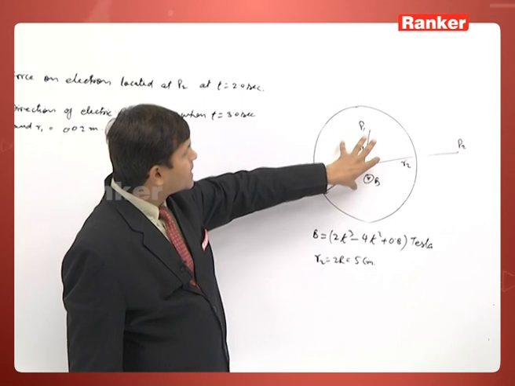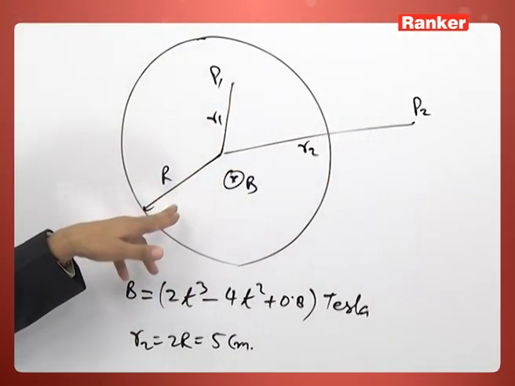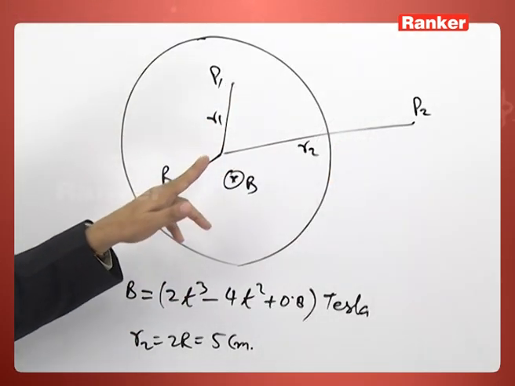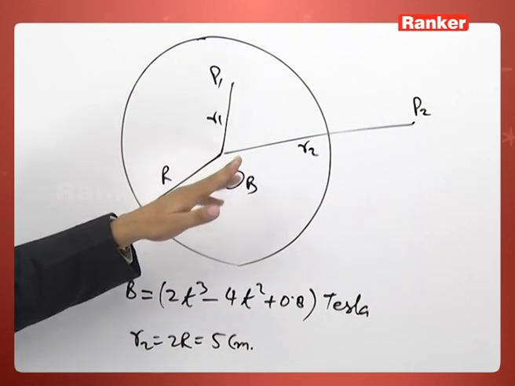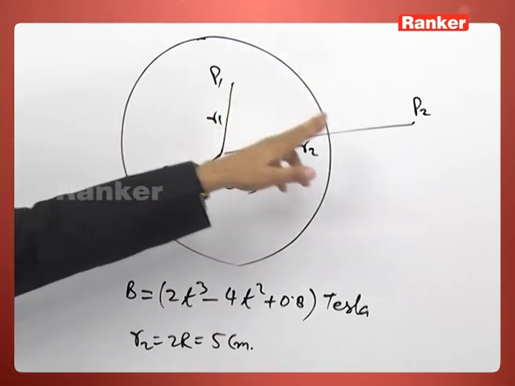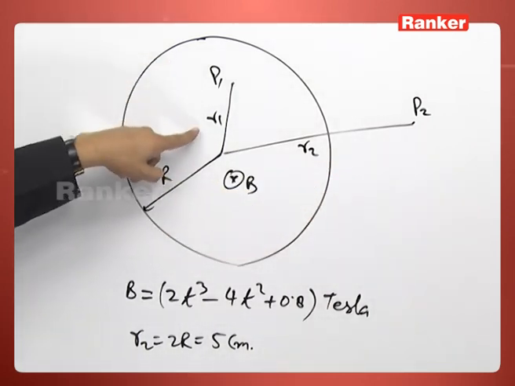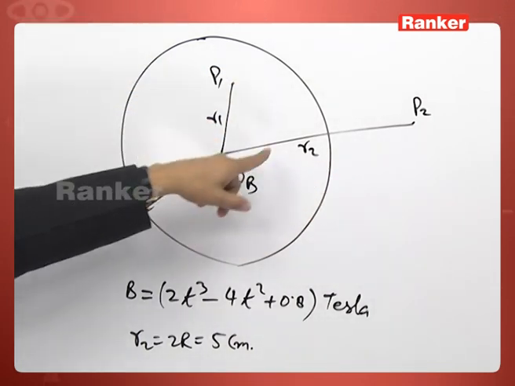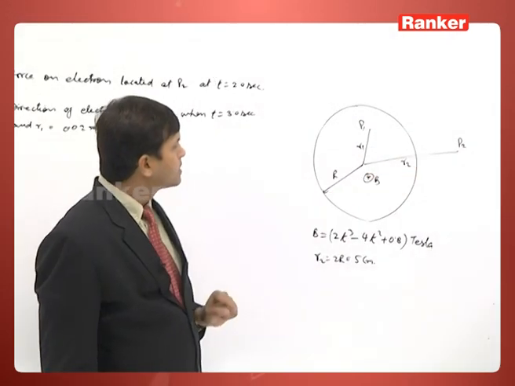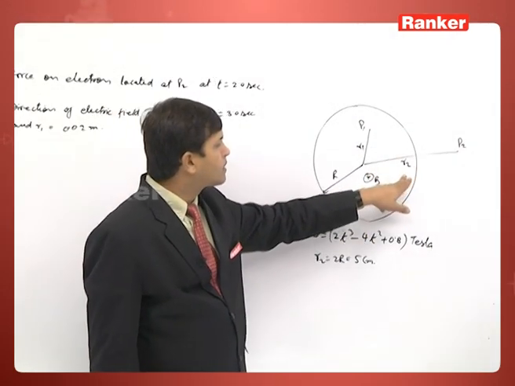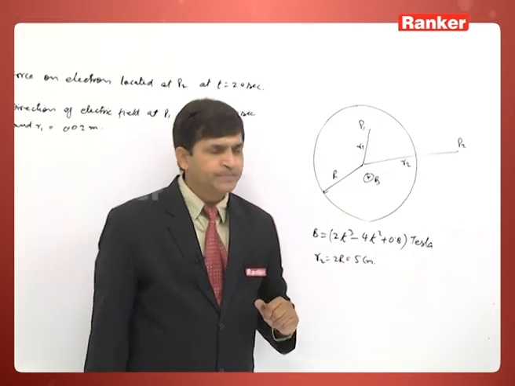This is the cylindrical region of magnetic field of radius R, and there are 2 points in space, P1 and P2. Point P1 is inside the cylindrical region, while point P2 is outside it.